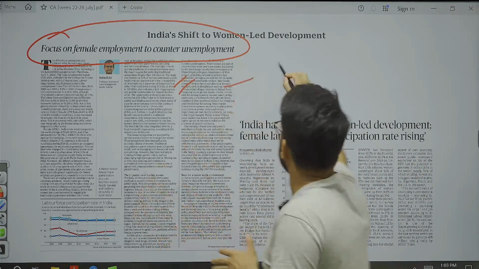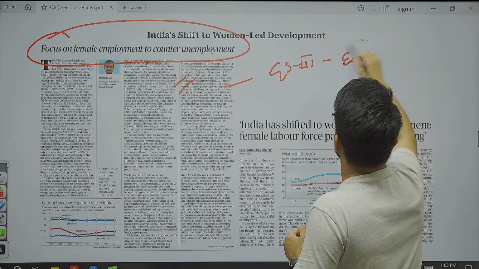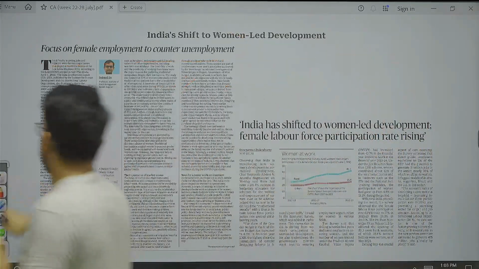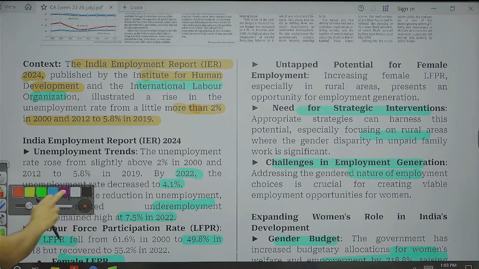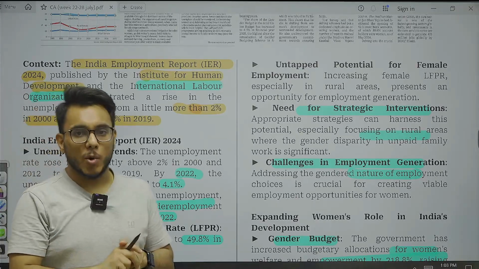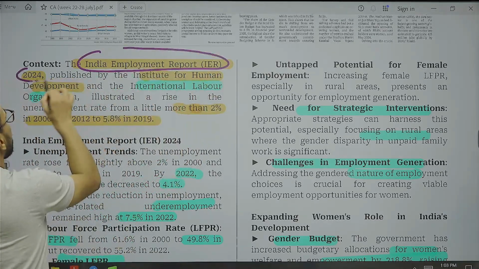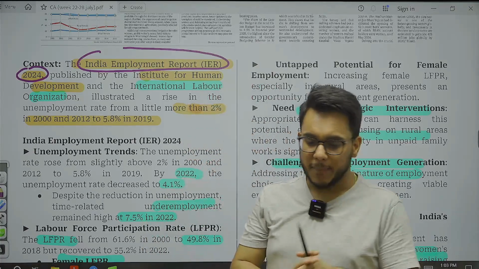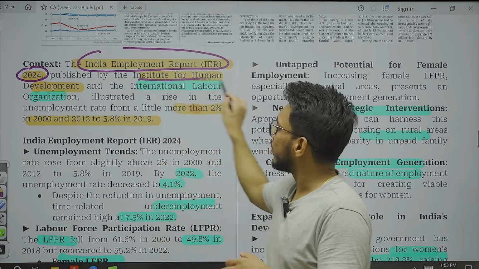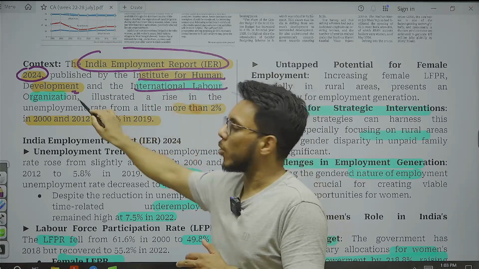Now, this issue we are going to discuss with respect to GS paper number 3, issues related to employment. Fine. Now, what has happened recently? First of all, what is the context of this article? Recently, the India Employment Report 2024 was released. Now, who releases this report? It is released by the Institute for Human Development as well as the International Labour Organization.